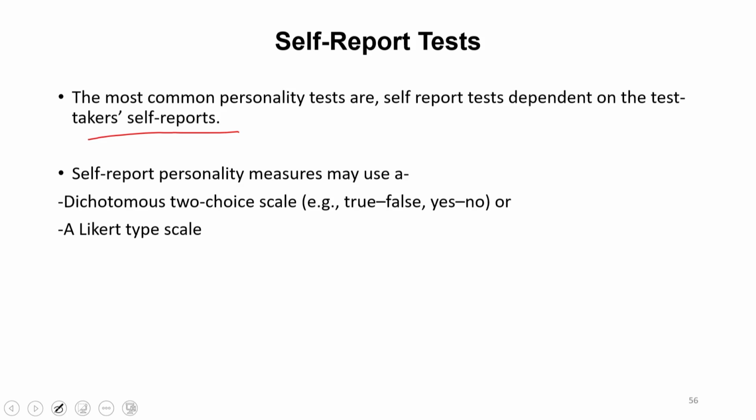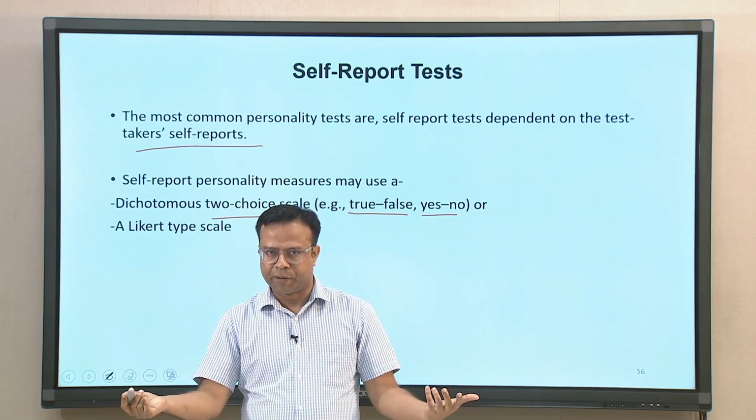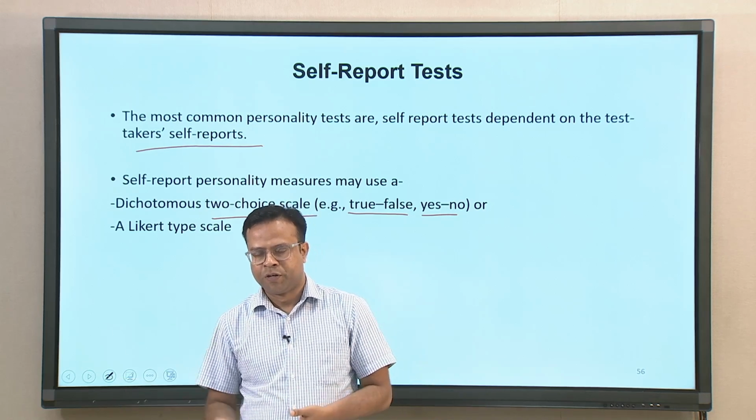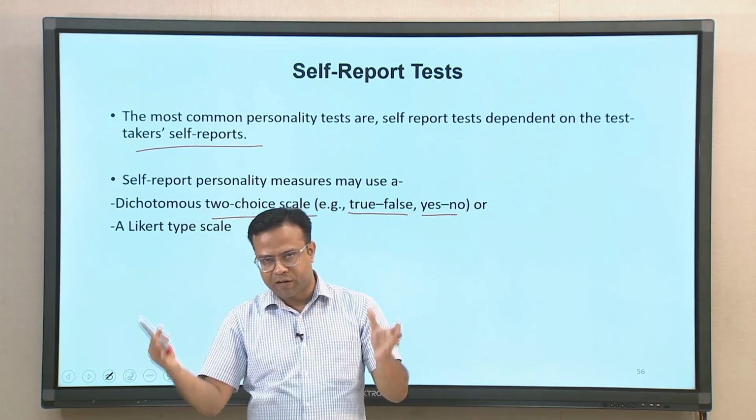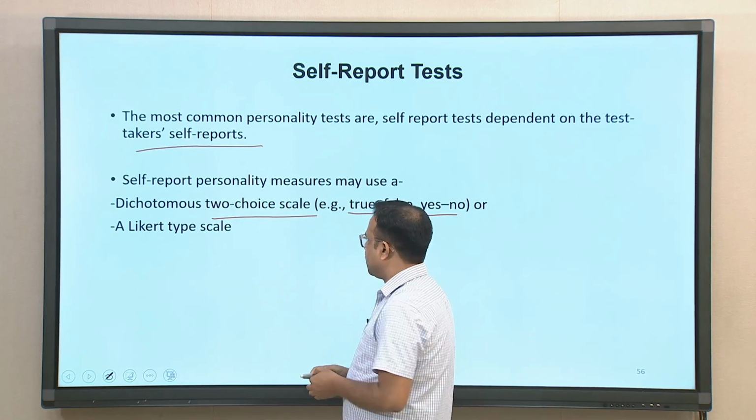So, self report personality measures may use diverse kinds of formats. It may be a dichotomous two choice scale. The structure could be dichotomous, like questions of the true false type or yes no type. A question is asked and you are supposed to say whether this statement is true or false in your context. Is it true for you or false for you, or yes or no, does it apply to you or not. So, some questions could be in a dichotomous format.